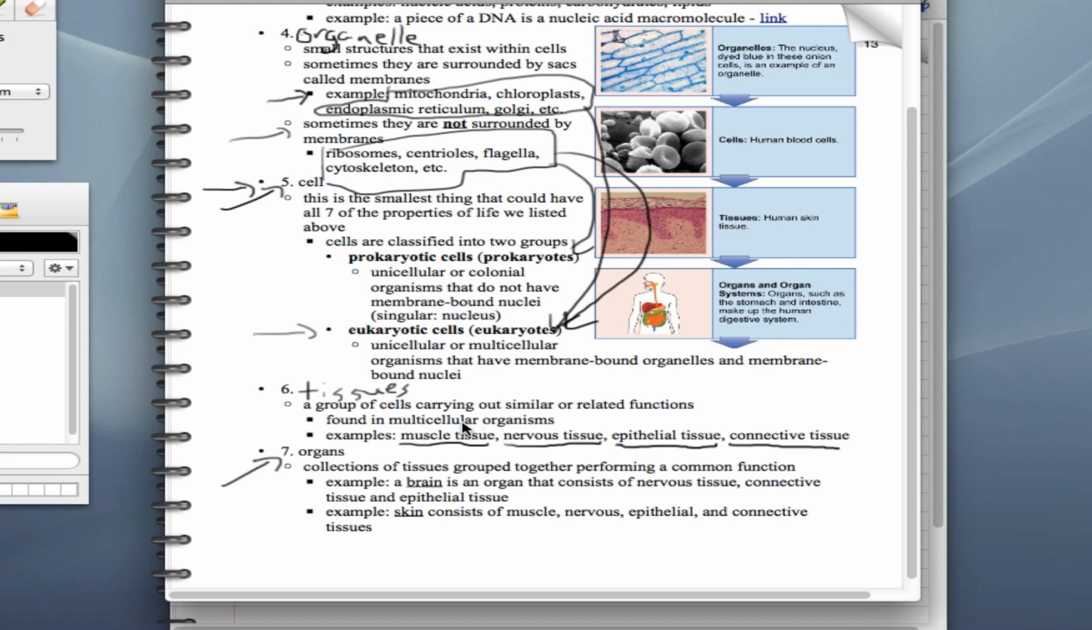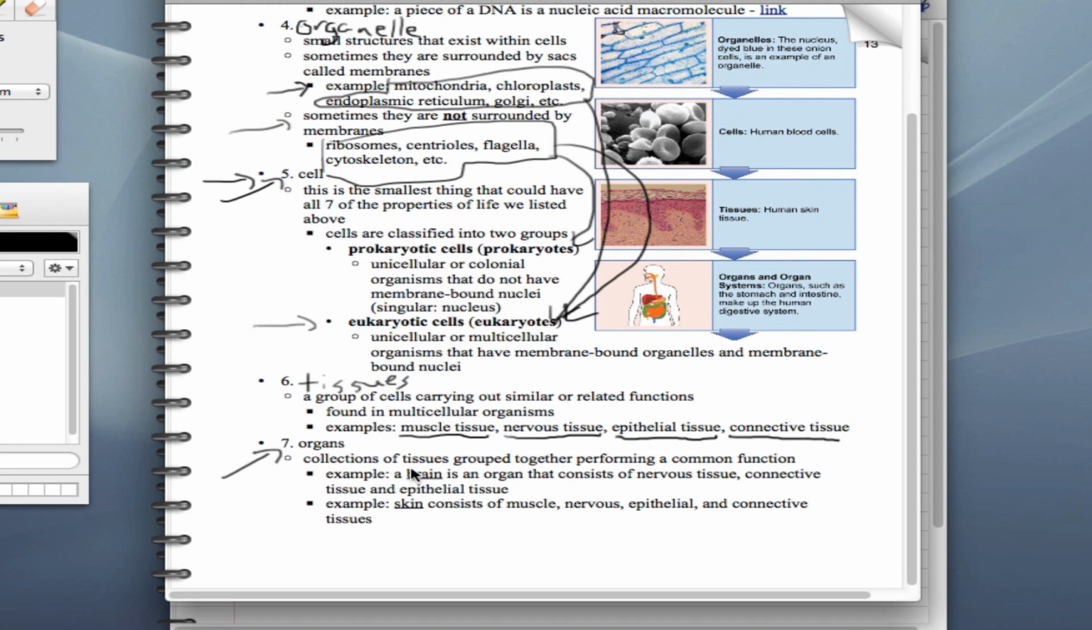Organs, number 7, are made up of multiple types of tissues. For example, here you can see I wrote that the brain is an organ that consists of nervous tissue, but it also has connective tissue and epithelial tissue. Skin actually has all 4. It's got muscle, nervous, epithelial, and connective tissue. So multiple types of tissue make an organ.